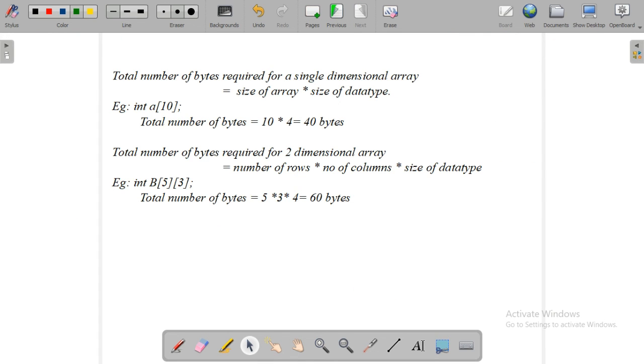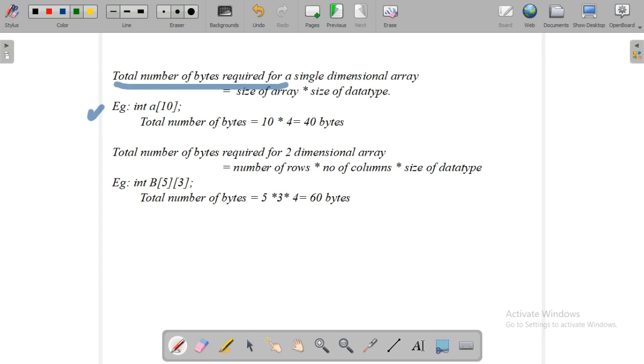Next, to find the total number of bytes required for a single dimensional array. In the single dimensional array, how will we find the total number of bytes? Using this formula: size of array into size of data type. Here is an example, int a of 10. So what is the size of the array? 10 is the size of the array.